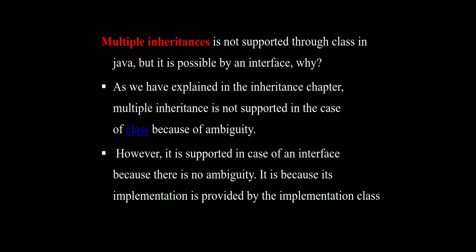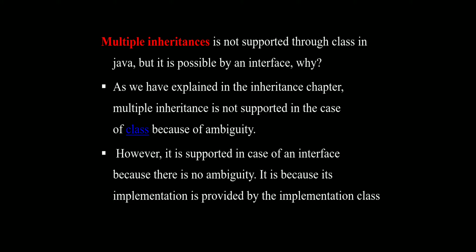Because of ambiguity. Ambiguity means confusion. The compiler gets confused when inheriting the classes. However, it is supported in the case of interfaces because there is no ambiguity, since the implementation is provided by the implementation class.